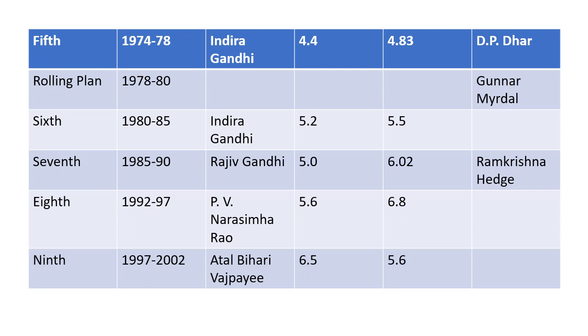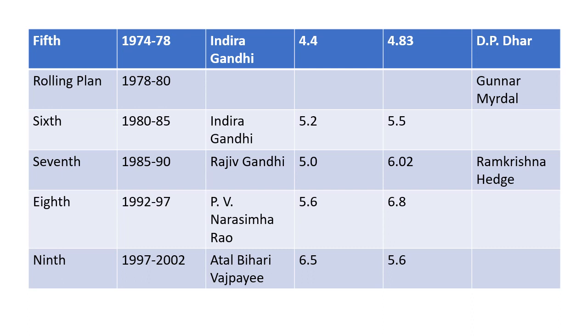What was the purpose of the rolling plan? This was again for 2 years. The purpose of the rolling plan is to review what has been happening. So after the fifth 5-year plan, the rolling plan was constituted, and this rolling plan was based on the Gunnar Myrdal model.